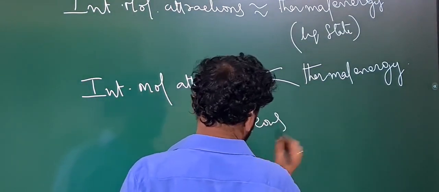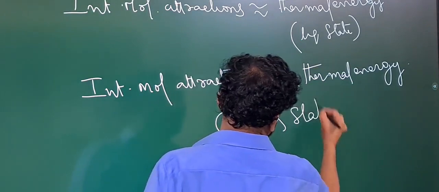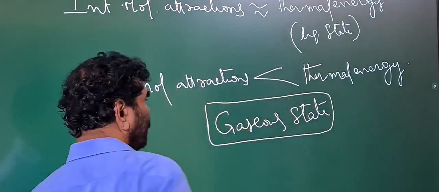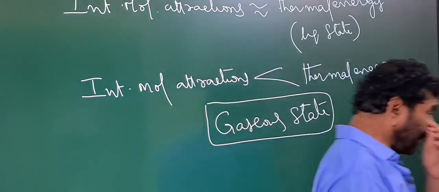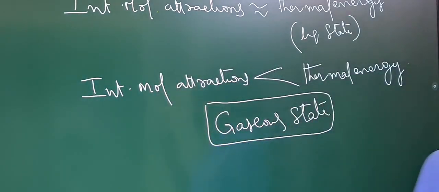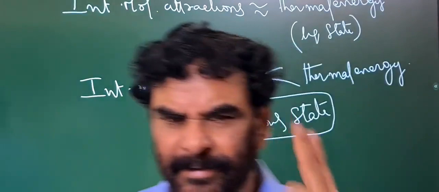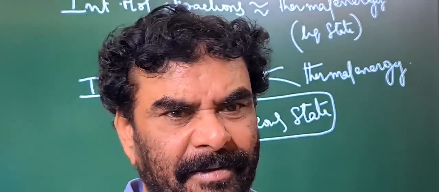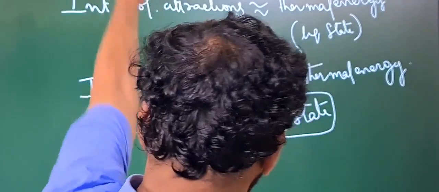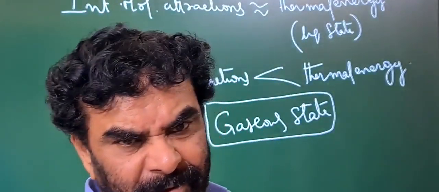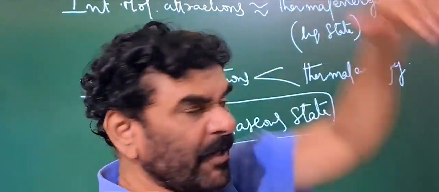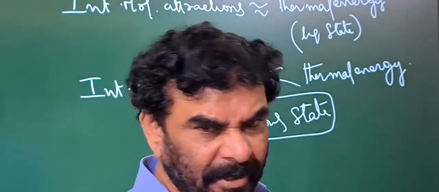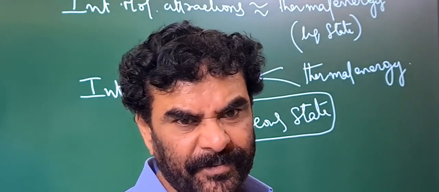The thermal energy and intermolecular attractions are two opposing factors deciding the physical state of the material. The intermolecular attractions are the same, but you are increasing the temperature, and by providing heat we are increasing the thermal energy.